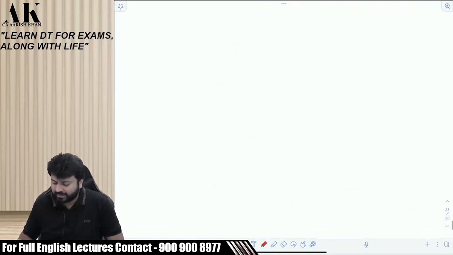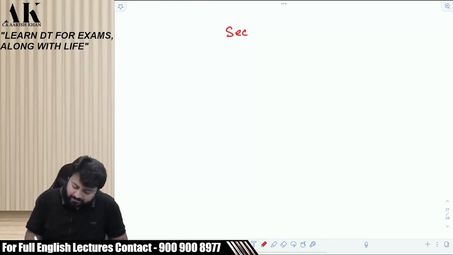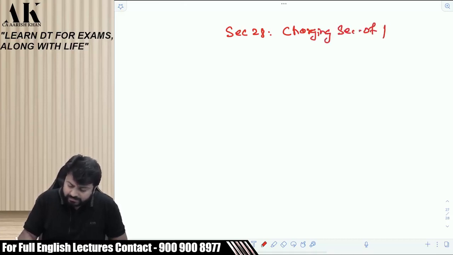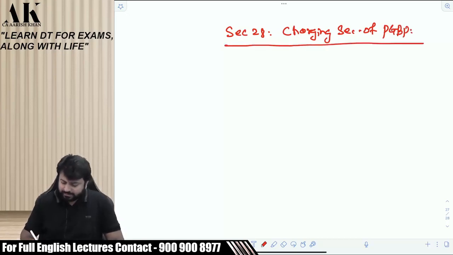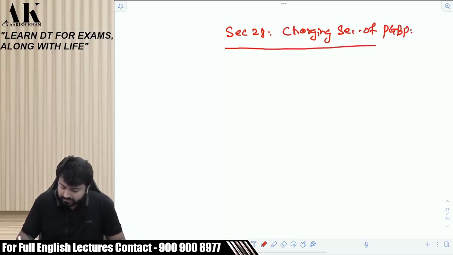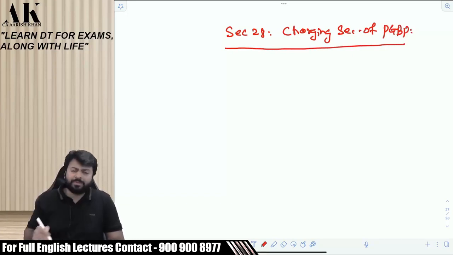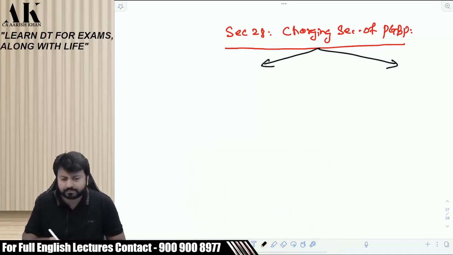From here, we are starting with our first head of income, that is PGBP. Section 28 will tell you when your income will be coming under PGBP. This is the charging section of PGBP. This is the most important topic of your entire syllabus. When will I come under PGBP, sir? There are two types of charging section in this chapter. Pay attention on the board.